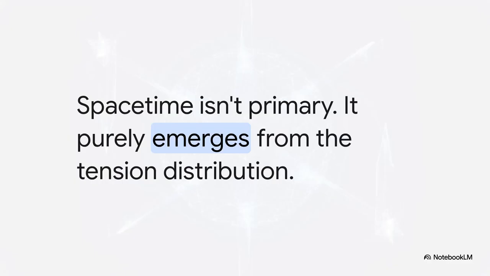So what does this all mean for space itself? Well, enter the principle of emergent geometry. Space-time isn't the canvas anymore. It's not this pre-existing empty stage. The actual metric of space-time emerges strictly as a byproduct of how this fundamental tension is distributed. Think about that for a second. Geometry is quite literally drawn by the physical stress of the universe.